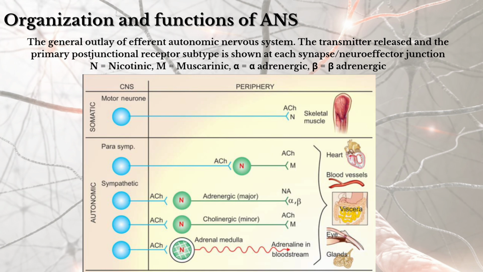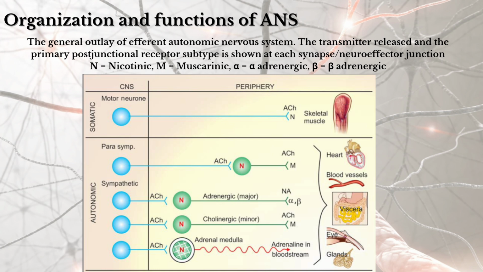And also this acetylcholine binds to the nicotinic receptor. Cholinergic is minor here. So here the acetylcholine binds to the muscarinic receptor. Also this acetylcholine binds to the nicotinic receptor and it directly releases adrenaline into the bloodstream. So due to the neurotransmitter attaching itself to a specific receptor, many actions take place.